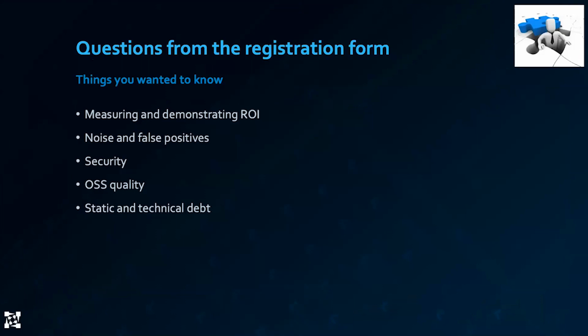And one other thing, when you signed up for this webinar, we had some questions in the registration form. I looked over those, and it turned out that they all broke down to about 5 different categories. One is about how to measure ROI, how to demonstrate ROI, how to make the case to my manager, et cetera. We're going to show that in a few minutes. Noise and false positives, some issues around security, issues around open source, and then specifically static analysis and technical debt. We're going to cover all those in detail, and I appreciate you putting your questions there.